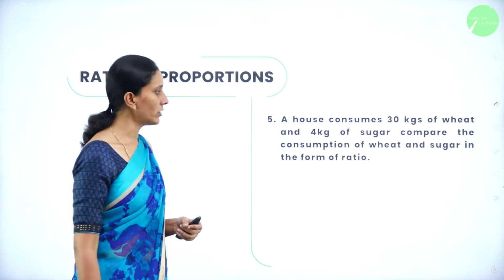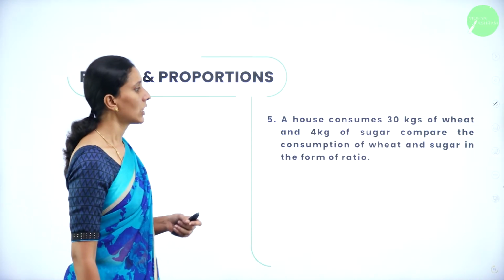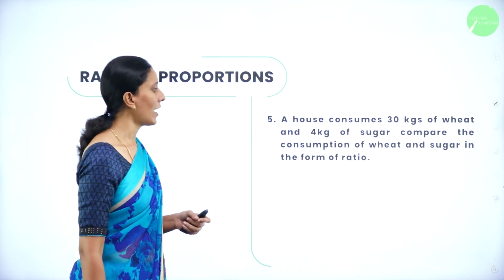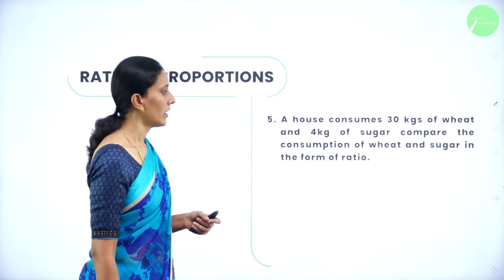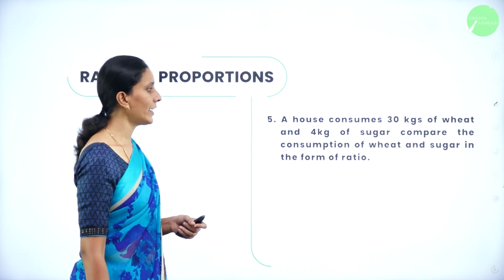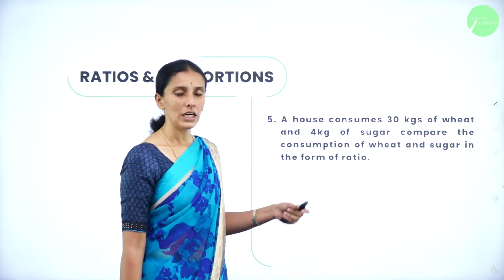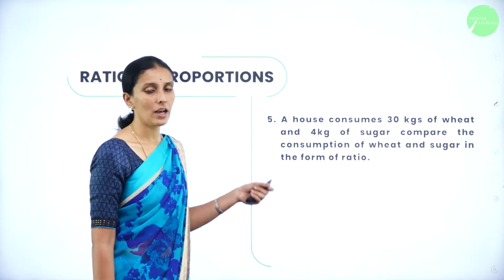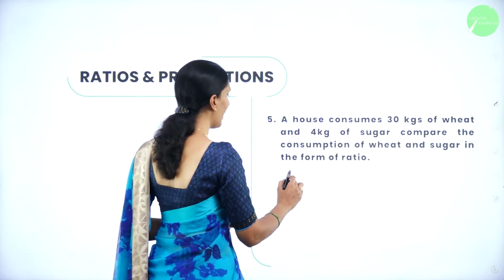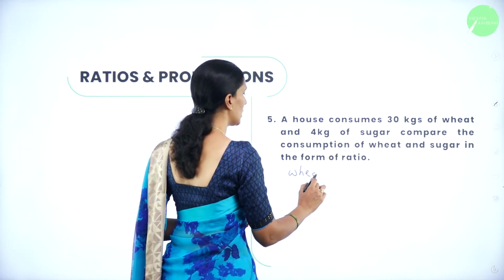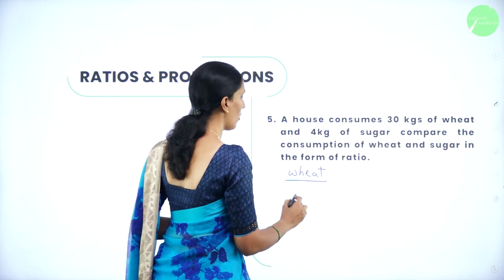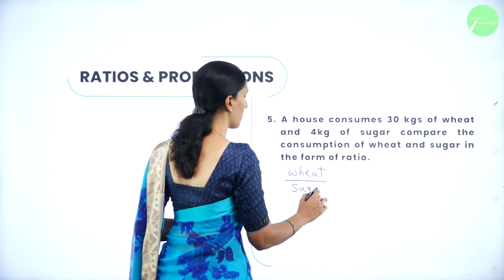Next we have a question. A house consumes 30 kgs of wheat and 4 kg of sugar. Compare the consumption of wheat and sugar in the form of a ratio. So what I'll do here, I'll write first, this in a fraction form. So let me write wheat and in the denominator I'll take sugar.